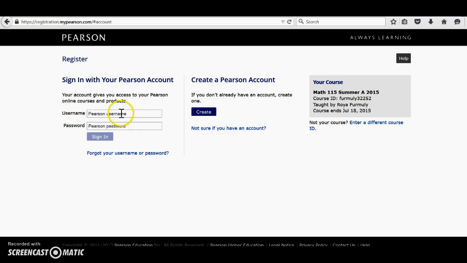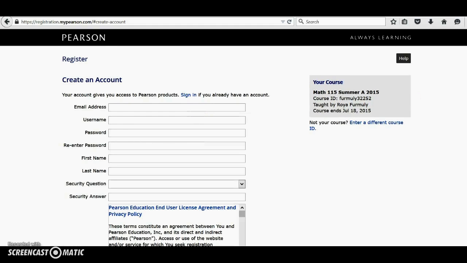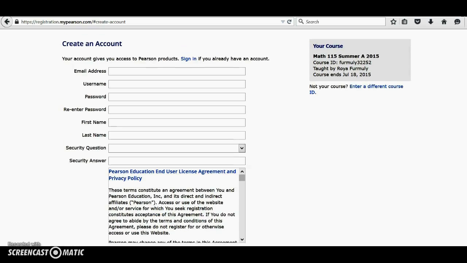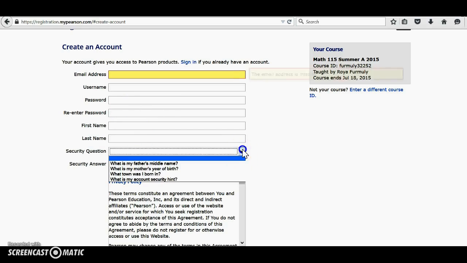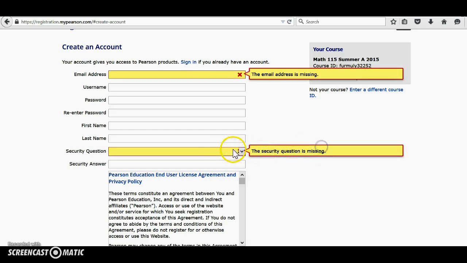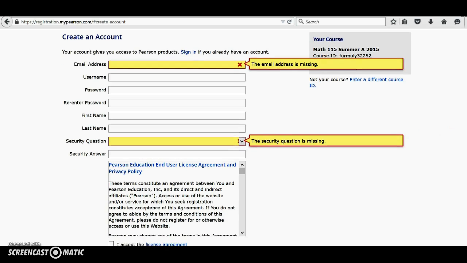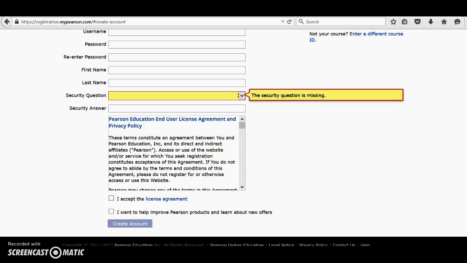Instead of using the account I already have, let's say I want to create an account. Some of you may not have an account at all. If you're not sure, you can click this option and they'll search for you whether you have an account or not. So I'm going to say create. You're going to have to fill out all of this information. You're going to have an email address. You have to create a username, a password, your first name, last name, a security question, which is important. So if you forget how to get your password, they can actually give that to you, or reset your password.